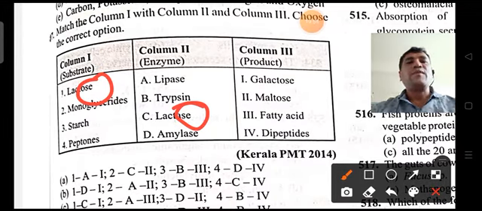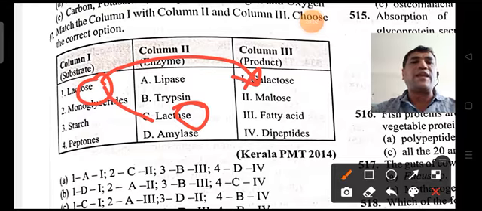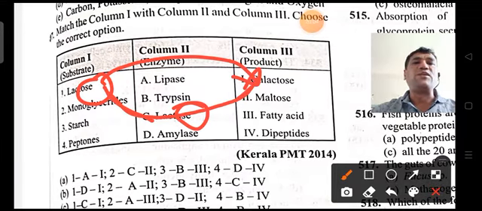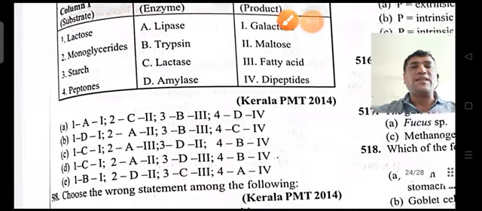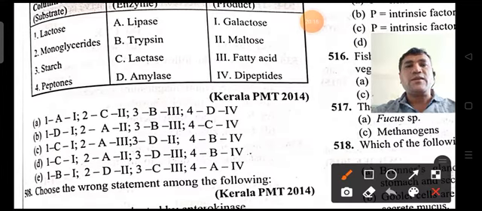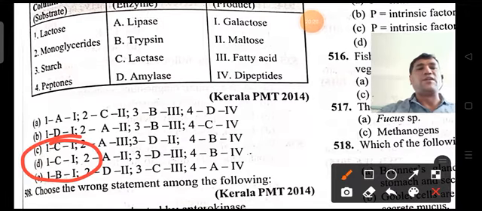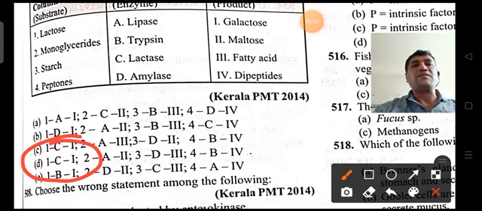So here lactose is converted to galactose with the help of enzyme lactase. So one is matched in option C and D. So here we need to check; the other options are eliminated. Next we'll see the next component.